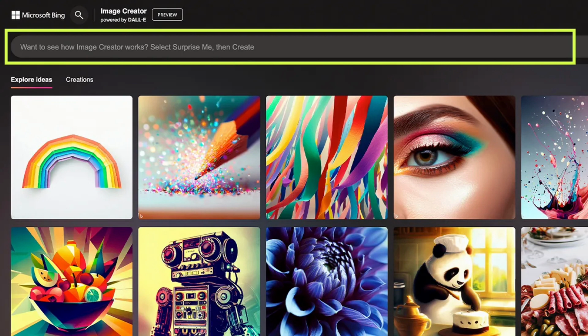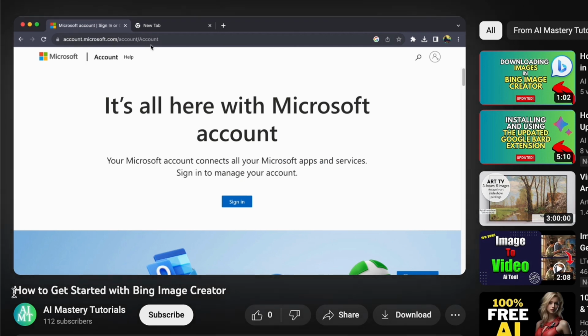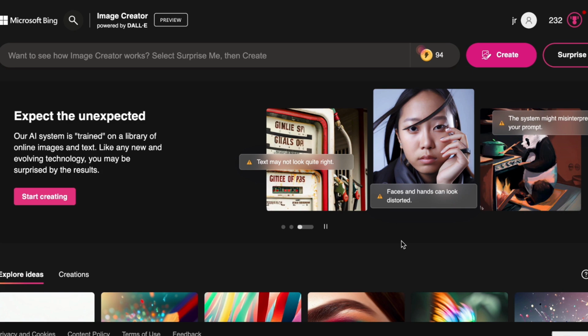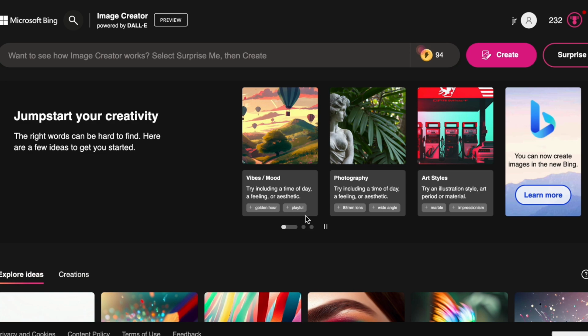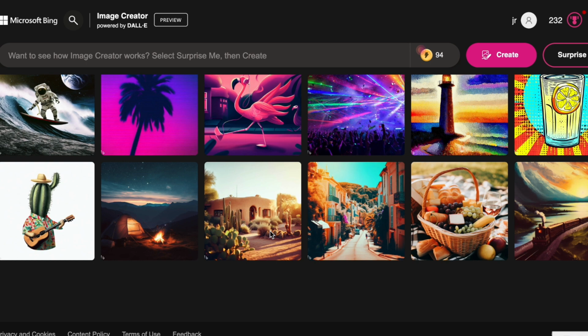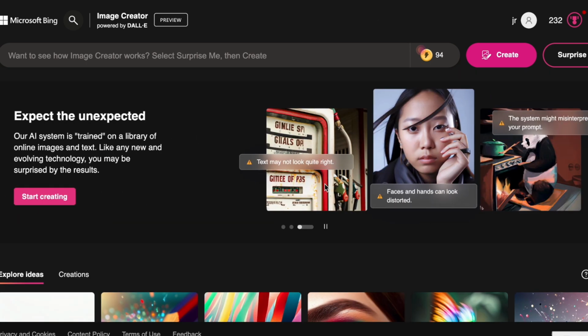Start by logging into Bing Image Creator using your Microsoft account. If you are unfamiliar with the process, I have a brief video titled How to Get Started with Bing Image Creator that guides you through creating an account and getting started. Now, let us dive into the incredible capabilities of Dall-E 3. This AI is an absolute powerhouse. I should mention that the Dall-E 3 you access through Bing Image Creator likely pings the Dall-E 3 API that OpenAI plans to release, so it might not be exactly the same as what you find in ChatGPT.